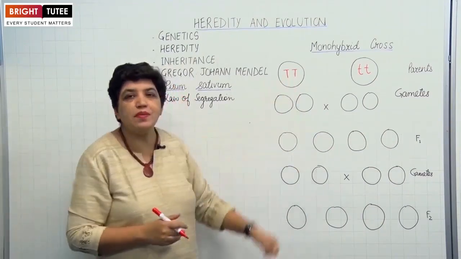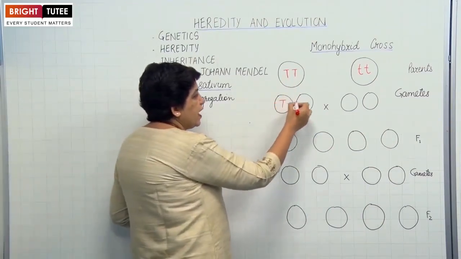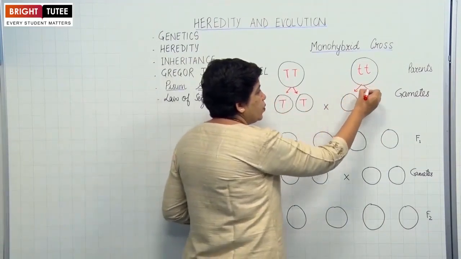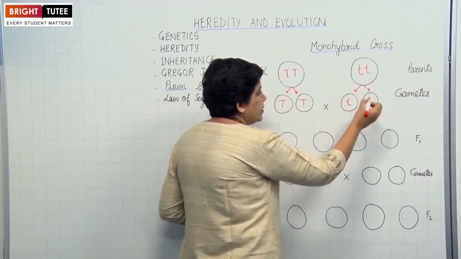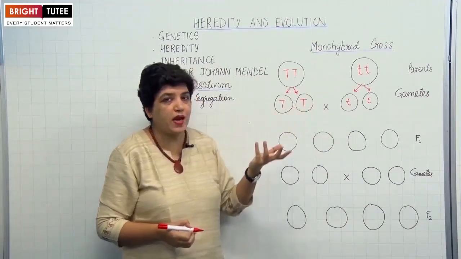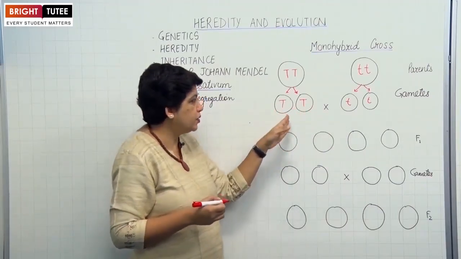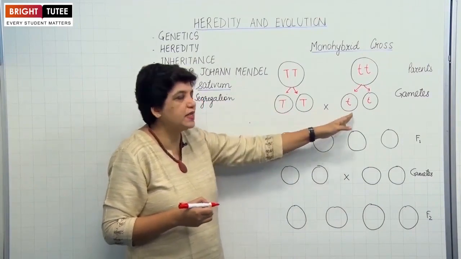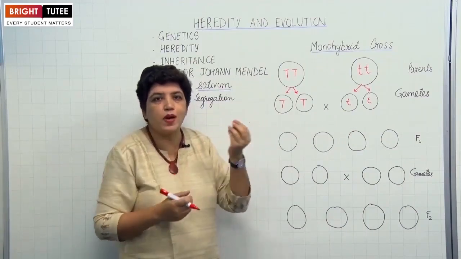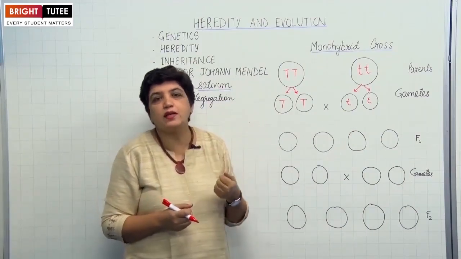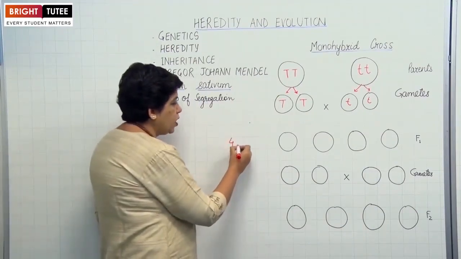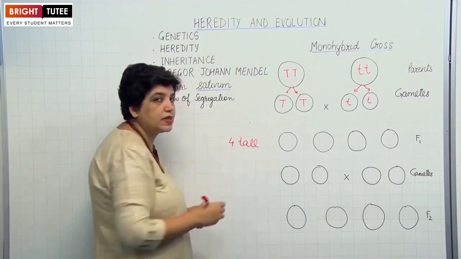So in this case, when gametes are formed, each gamete of the tall plant will have capital T, alright? And the dwarf plant will have small t gametes. These are the gametes. Now during crossbreeding, what will you expect? When pollen grains of the tall plant and, let's say, the ovum of a dwarf plant are fertilized and a new plant is formed, you might expect that a medium-sized plant will be formed, but no. What Mendel observed was that all were tall plants.